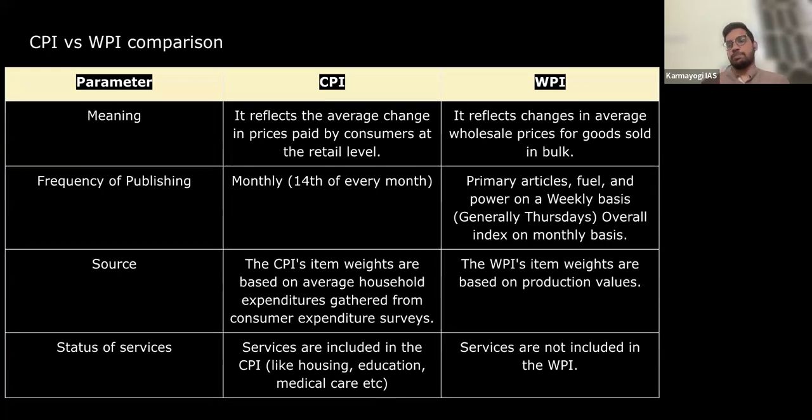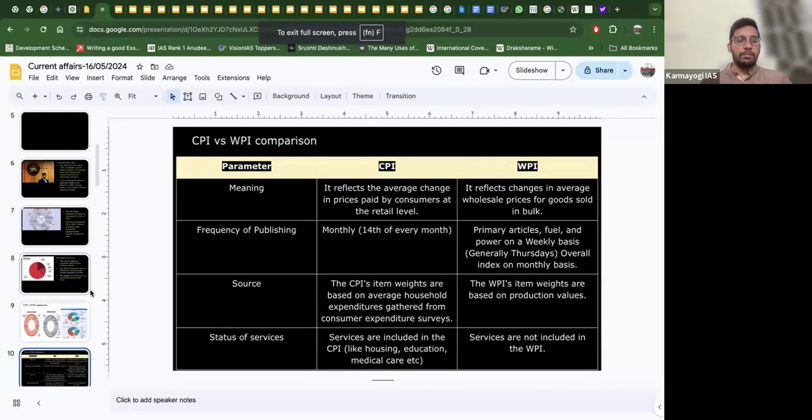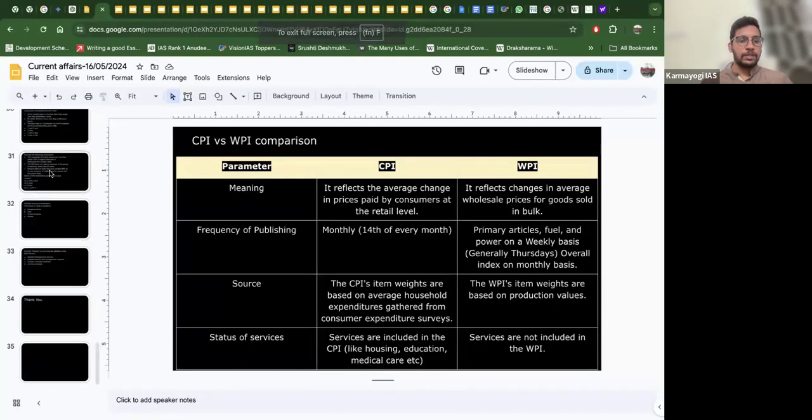So from this particular topic, you need to understand how they are calculated. It is nothing but the price change over a period of time, and this is calculated based on surveys done by government officials, right? And what is the composition of WPI and its dominant one, and what is the composition of CPI and its dominant one, and who publishes, when it is published, and what is the status of services, right? There is also a question from 2020. Let's see the question as well for practice purposes.